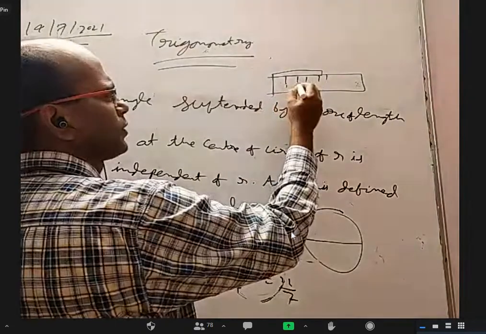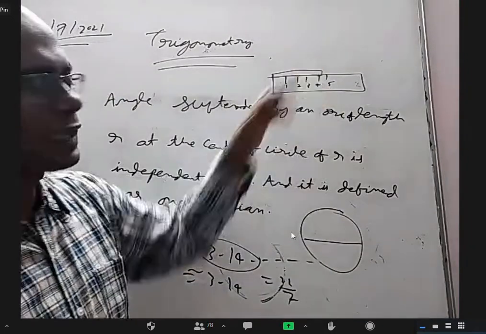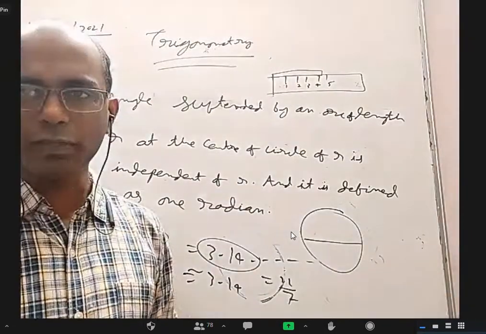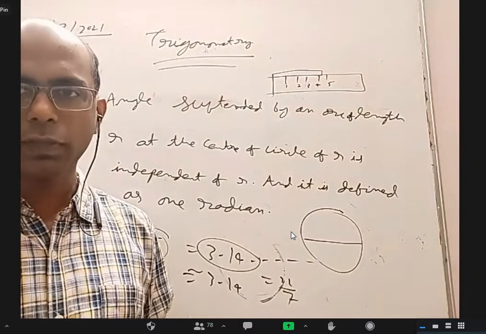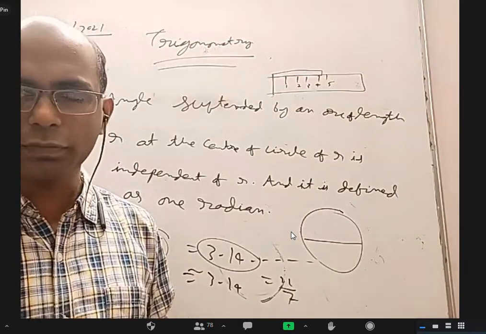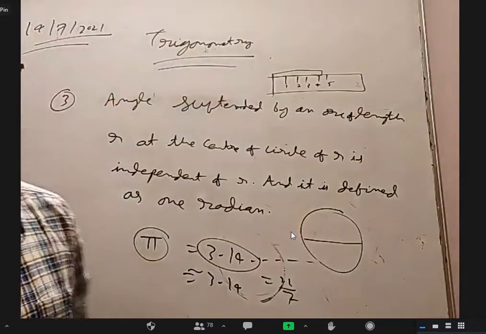Let's say this is 1 millimeter, 2 millimeter, 3 millimeter, 4 millimeter, 5 millimeter. You can say it is 4 millimeter, a little more than that, but let us take it as 4 millimeter. Am I correct? Is the 4 millimeter right or wrong? Wrong. It is approximately correct, but wrong, sir.